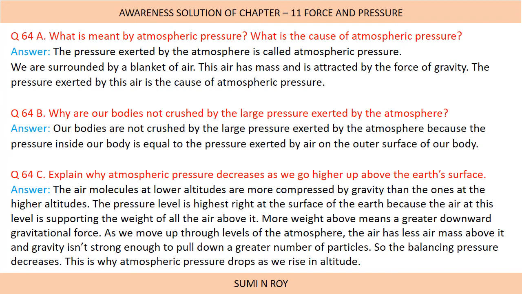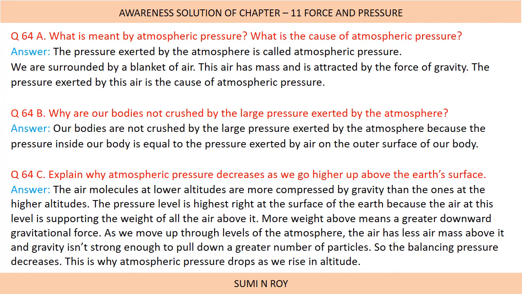Now the next question, explain why atmospheric pressure decreases as we go higher up above the Earth's surface. So as we know, the air molecules at lower altitudes are more compressed by gravity than the ones at the higher altitude. The air molecules which are present in the low altitudes, means at the ground level, are more compressed by gravity than the ones that are at the higher altitude.